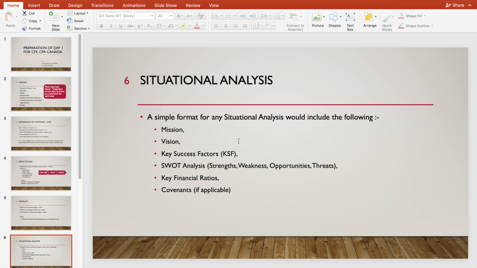In terms of situation analysis, it is a very simple format. It would include your mission, vision, key success factors, SWOT analysis, key financial ratios, and covenants. This would be the updated case, not the old Capstone 1 case. It would be an updated Capstone 1 case, the updated Day 1 case, and based on that, you would have to do the mission, vision, key success factors, and all these things.